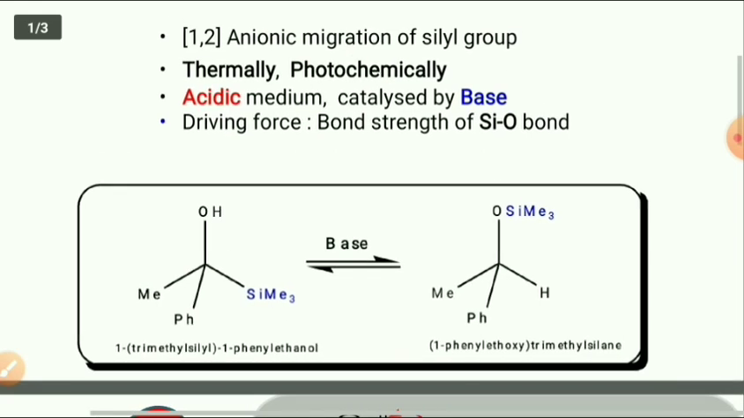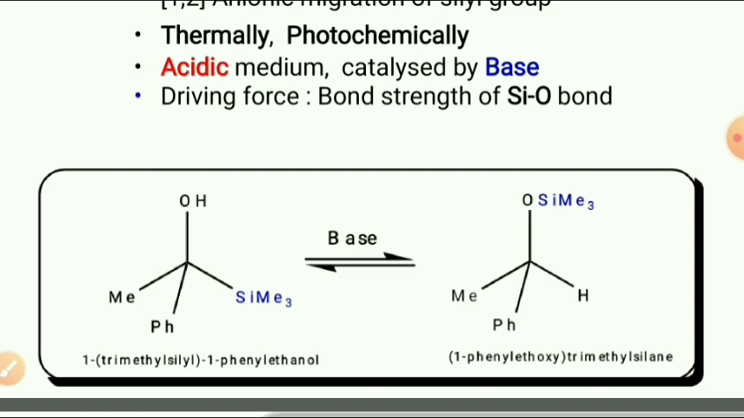We have taken one example, that is 1-trimethylsilyl-1-phenylethanol, which is converted into 1-phenylethoxytrimethylsilane by using the base. Now we will see its mechanism.